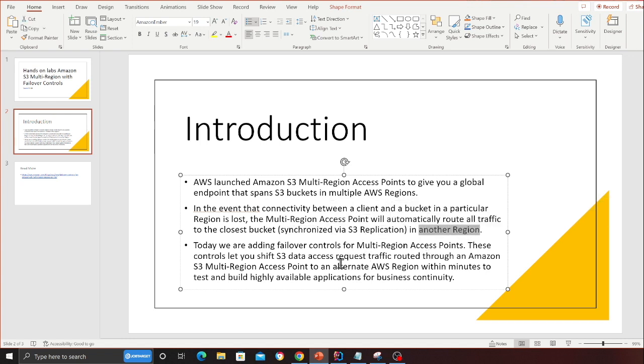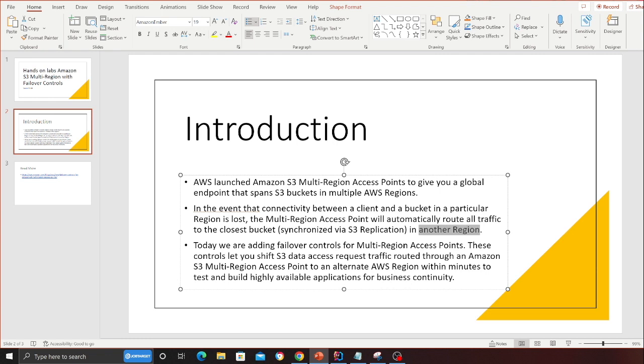Today, Amazon has announced failover controls for Multi-Region Access Points. These controls let you shift S3 data access request traffic routed through an Amazon S3 Multi-Region Access Point to an alternative AWS region within minutes, to test and build highly available applications for business continuity. So hopefully that made sense.